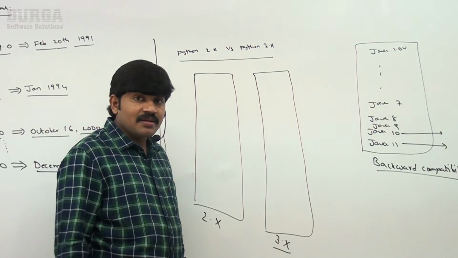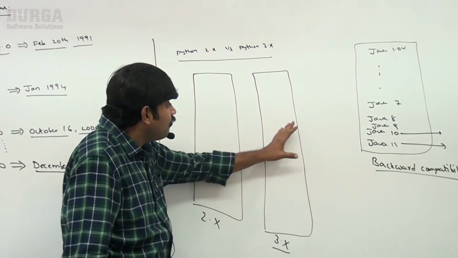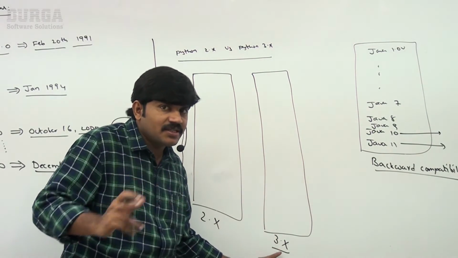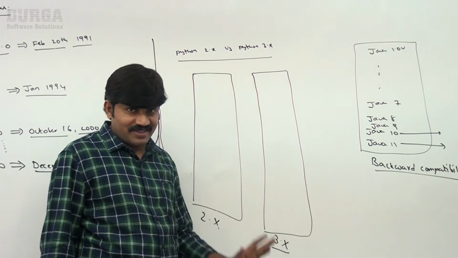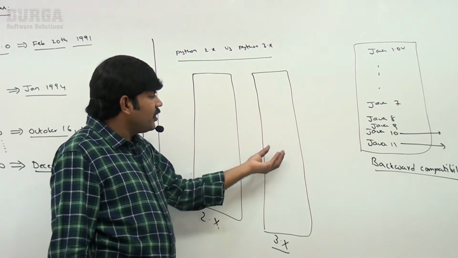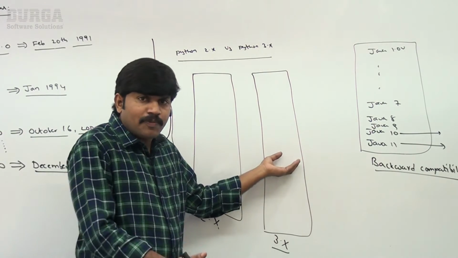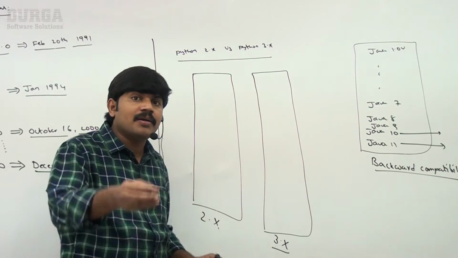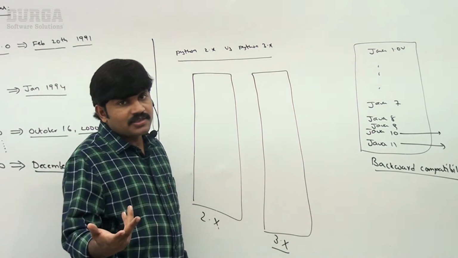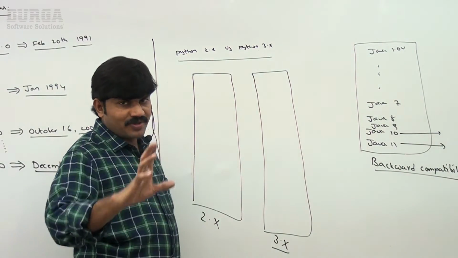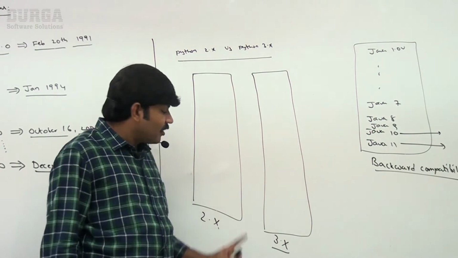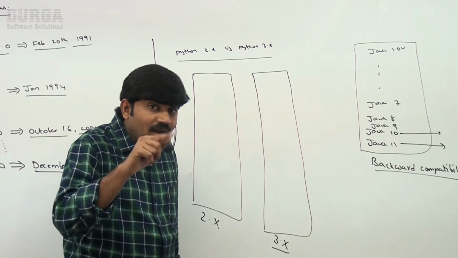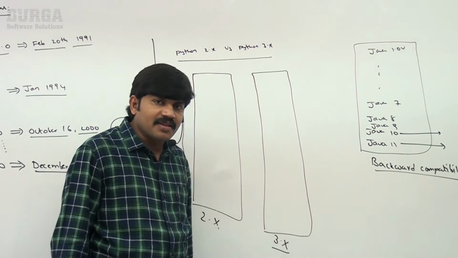This language is not an extension to the Python 2.x version. Normally a new release should provide support for old versions, but it was developed like a completely brand new programming language. That's why the Python 3.x version won't provide support for Python 2.x. Remember this one. In Python 2.x, sir, do you know the long data type is there, which is not there in Python 3.x?